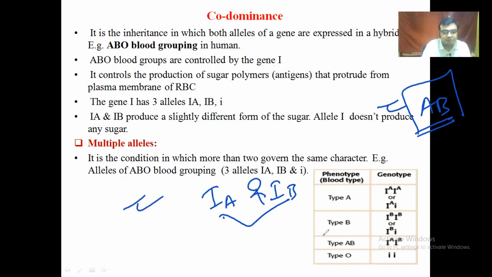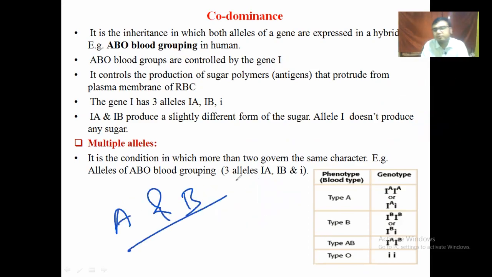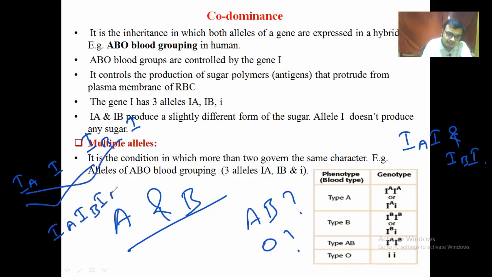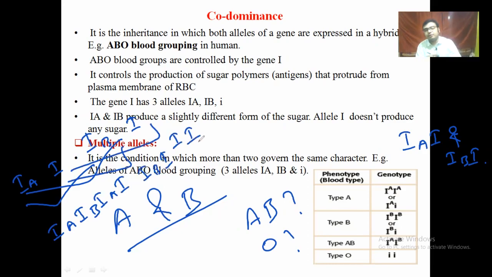If a mother belongs to the A group and a father belongs to the B group, this kind of question asks whether it is possible that the children belong to the AB group or the O group. Yes, it is possible. If the mother is IAi and the father is IBi, then the cross becomes IA and i, and IB and i. IAIB is the AB group, IAi is the A group, IBi is the B group, and ii is the O group. So all four types of offspring are present, with four different types of blood group.